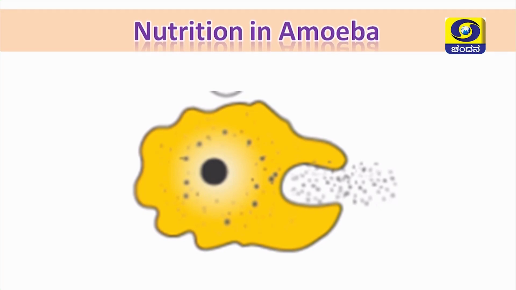and as I told you, amoeba doesn't have a fixed mouth. In the same way, it doesn't have an anus. So, by the rupturing of the cell membrane, amoeba throws out its waste material. This is the overall nutrition process that takes place in amoeba. It is also known as phagocytosis or endocytosis.